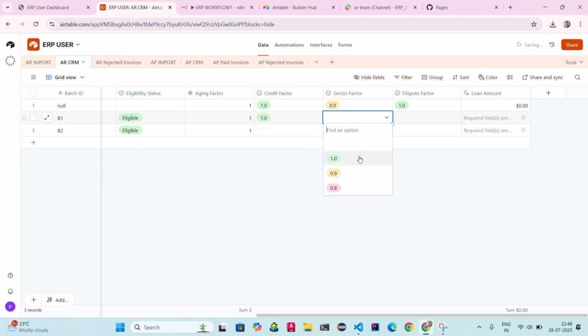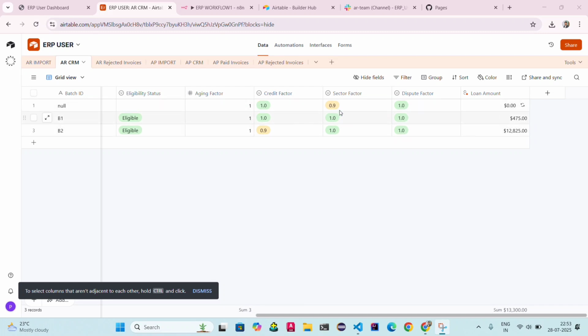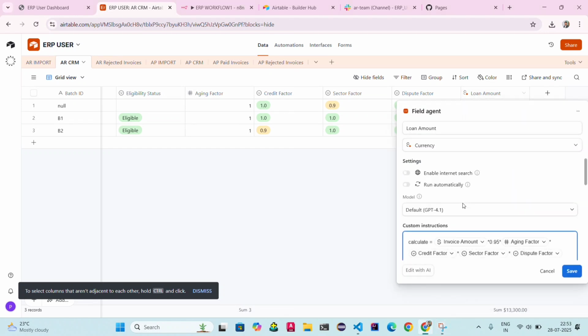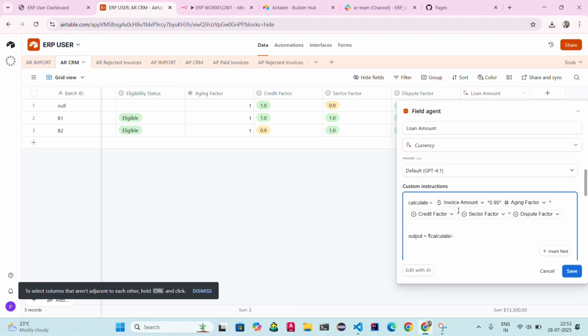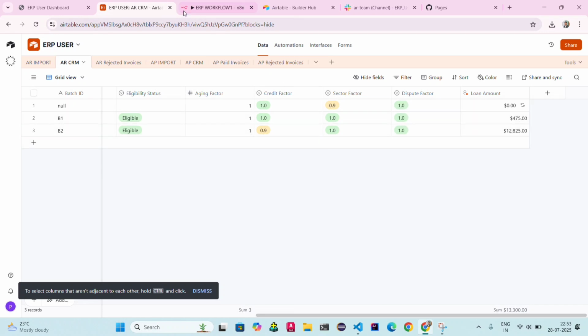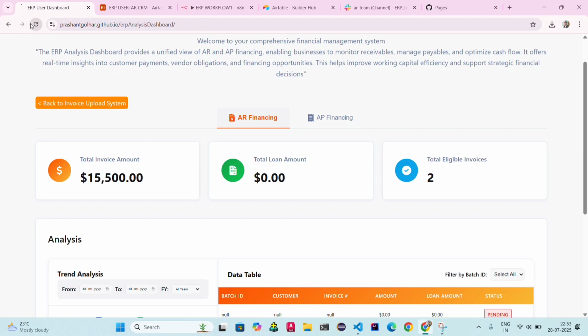Okay, once all those ratings are updated, now I upload the credit factor, sector factor, and dispute factor for the AR invoices, and loan amount here is calculated directly. This is the AI automation for Airtable. It's a feature of Airtable. You can directly provide a formula here, so you can calculate. Our formula is invoice amount into 0.95, which is nothing but the base advance rate, then aging factor, credit factor, sector factor, and dispute factor. Okay, amount will be generated, and now I refresh my analysis dashboard.